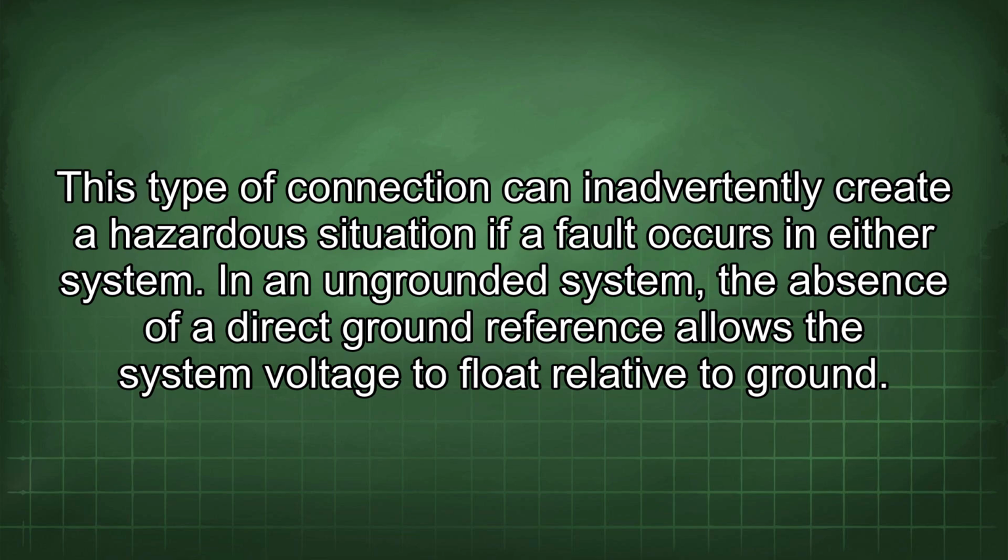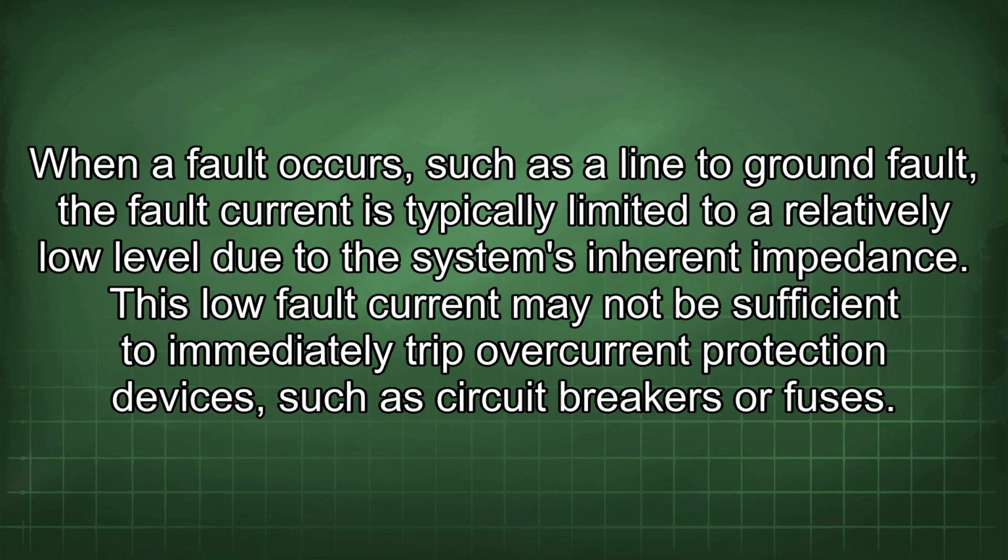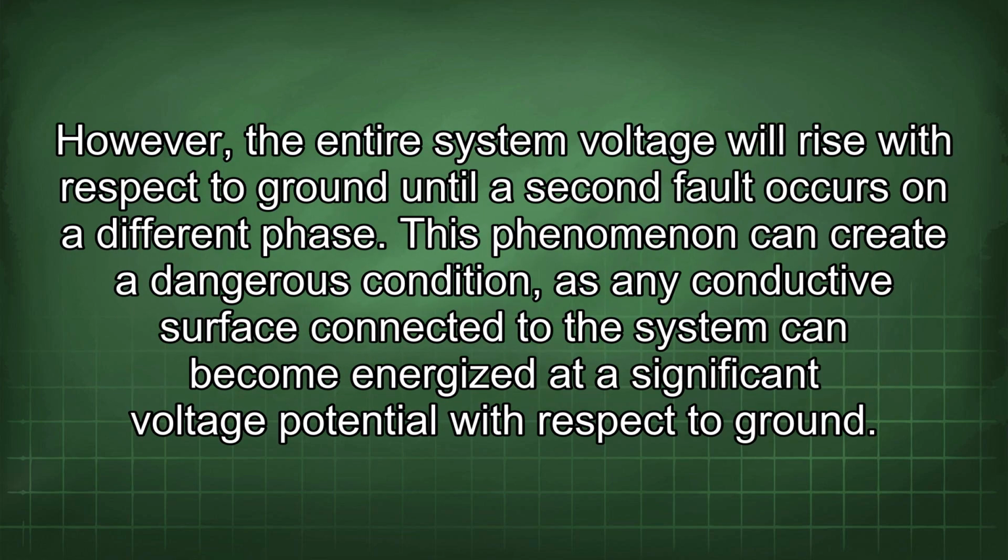In an ungrounded system, the absence of a direct ground reference allows the system voltage to float relative to ground. When a fault occurs, such as a line-to-ground fault, the fault current is typically limited to a relatively low level due to the system's inherent impedance. This low fault current may not be sufficient to immediately trip overcurrent protection devices, such as circuit breakers or fuses. However, the entire system voltage will rise with respect to ground until a second fault occurs on a different phase. This phenomenon can create a dangerous condition, as any conductive surface connected to the system can become energized at a significant voltage potential with respect to ground.